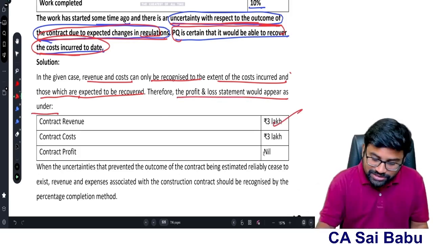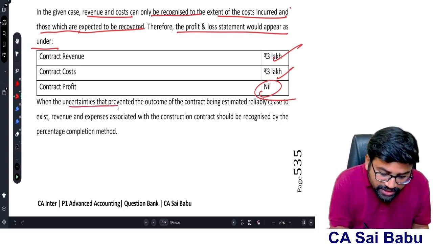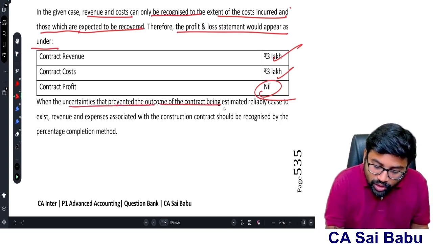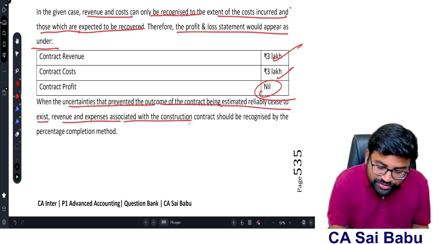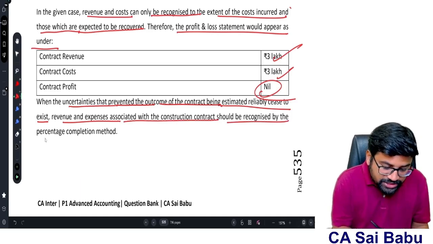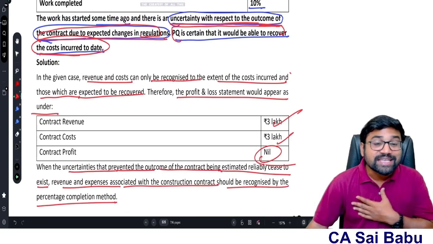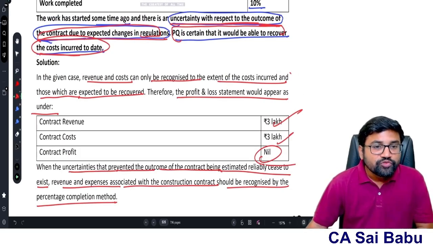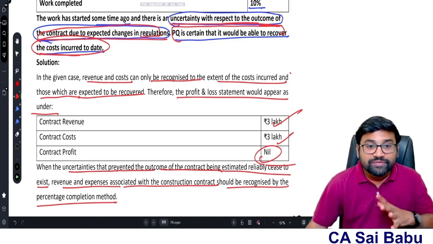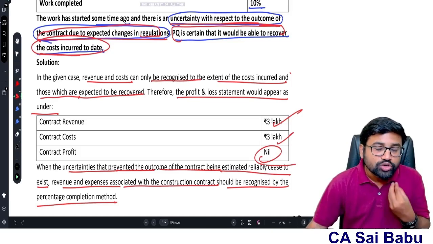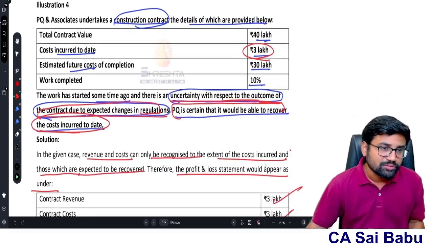Contract revenue 3 lakhs. Cost 3 lakhs. Profit or loss 0. So when the uncertainties that prevented the outcome of the contract being estimated reliably cease to exist, revenue and expenses associated with the construction contract should be recognized by the percentage of completion. As long as there is uncertainty regarding the outcome, you follow this method. Once the uncertainties are gone and you can estimate the outcome reliably, you normally follow the percentage of completion method to recognize the revenue.